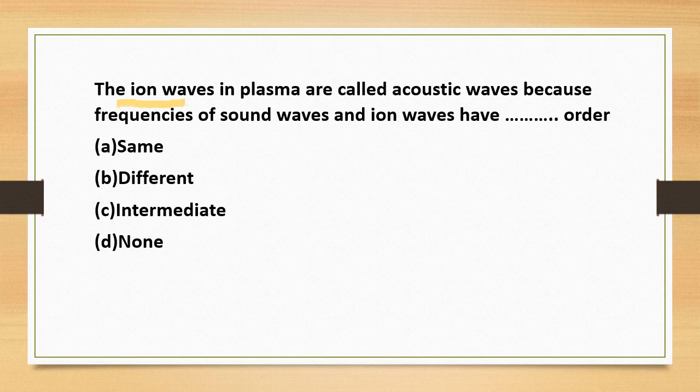The ion waves in plasma are called acoustic waves because the frequencies of sound waves and ion waves have dash order. Same order, different order, intermediate order, none of these. Same order. Frequencies of sound waves and ion waves have the same order.